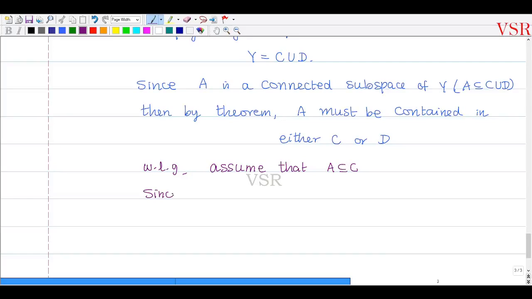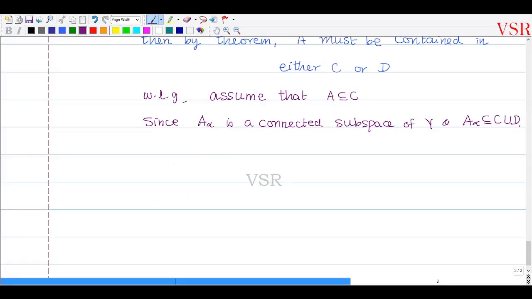Since A alpha is a connected subspace of Y, and this A alpha which is contained in C union D ஆக இருக்கிறதுனால, okay, then by theorem this A alpha must be contained in either C or in D. C குள்ள இருக்கணும், இல்லனா D குள்ள இருக்கணும்.